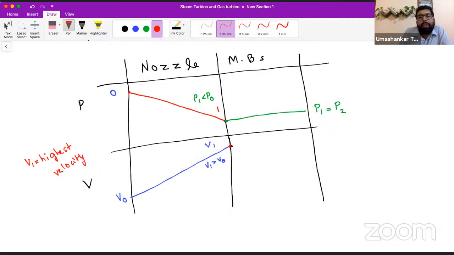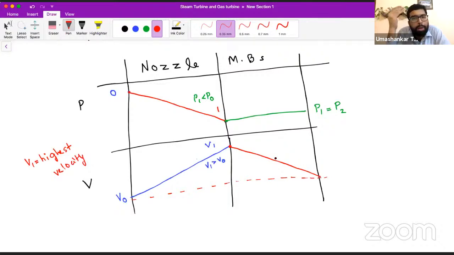As it is entering the moving blade, what will happen? There will be loss of momentum. When this high velocity steam strikes the moving blade, and as the blade is moving, it is giving its energy to the blade. So when it gives its energy to the blade, its energy goes on reducing.